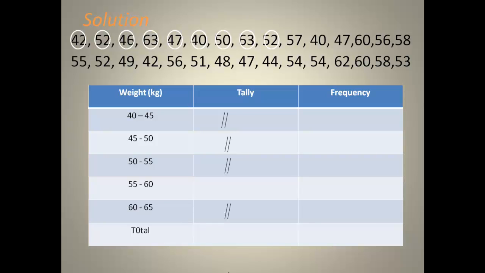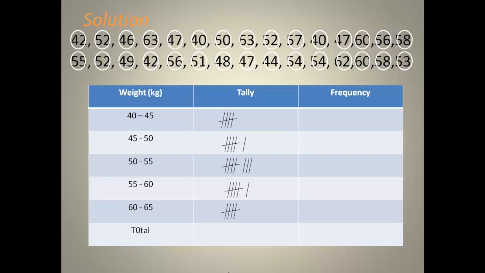52 will be at 50 to 55. 57 will be at 55 to 60. 40 will go to 40 to 45. And then we do the rest as we know it already.